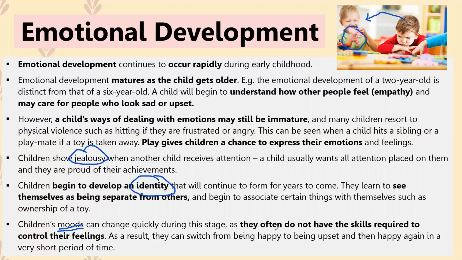Okay, so sometimes you might notice that the child falls down and they start crying, but then the next minute they're happy again. So it's like the child is not able to control their emotions to some extent, but as they get older, the ability to control their emotions also gets better. Okay, so that's emotional development. And as I said with the previous slides, you just got to know at least 2 examples from this slide of how emotional development changes in early childhood between the ages of 2 to 6 years old.